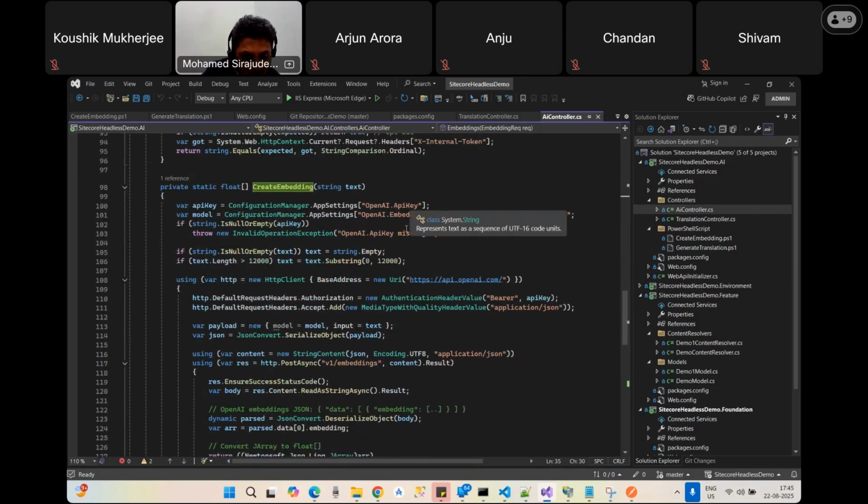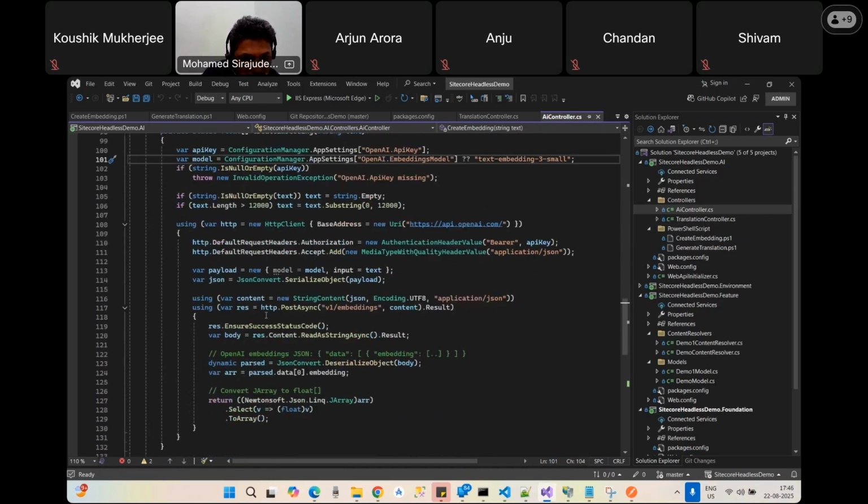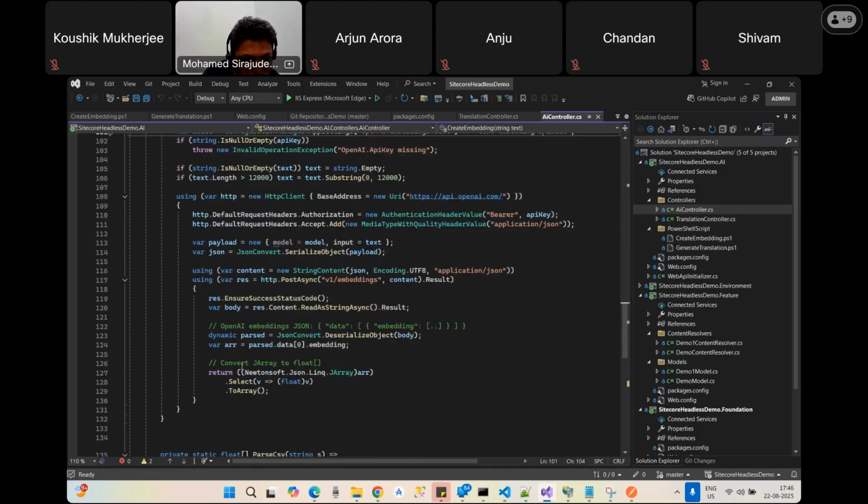Here we have some configuration. This is the model for embedding. We have some different models, and we have to use text-embedding-3-small, which we need to give as the embedding model. This is one of the embedding models, and we have other models as well. This is the basic model, and the key point here is that it provides vector data.